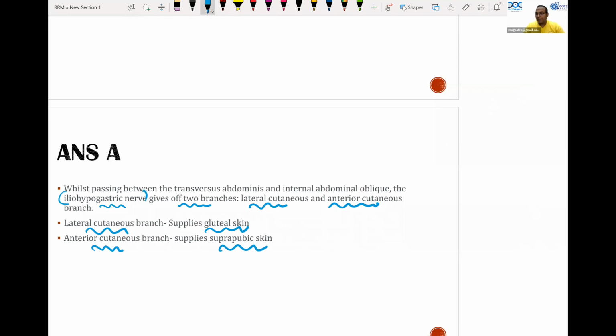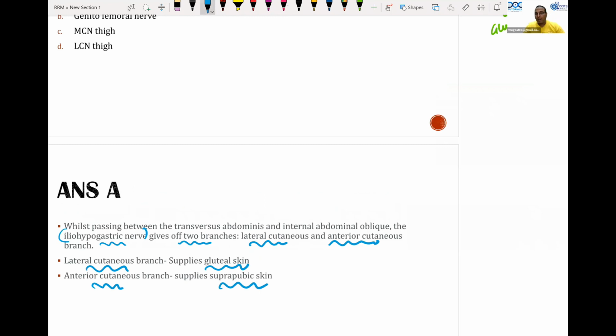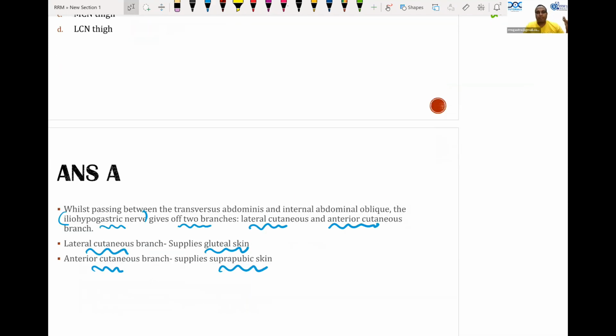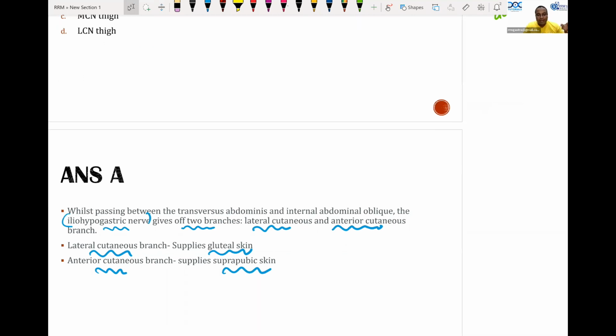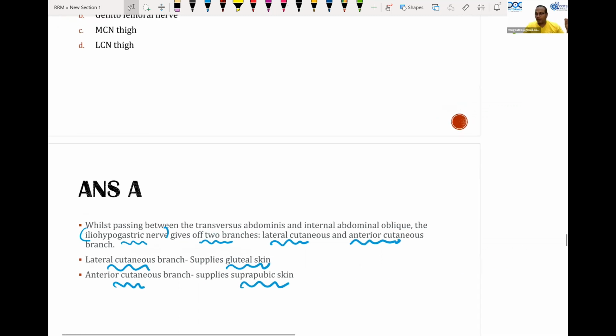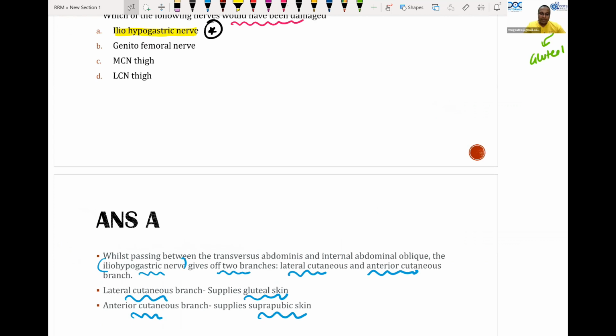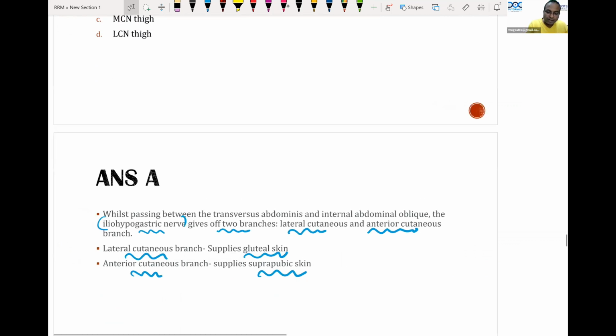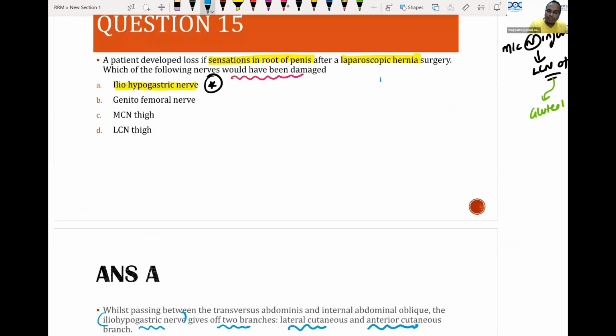Iliohypogastric becomes sensory after entering the inguinal canal. Before entering the inguinal canal, it has a muscle supply also. That is the reason when you injure the iliohypogastric nerve in a case of appendicectomy, you will get a right direct hernia. So in this question, if they had asked the most common nerve, I would have gone directly to lateral cutaneous nerve of thigh, but they didn't ask that. They have asked loss of sensation at the root of the penis. So I'm going for iliohypogastric nerve.